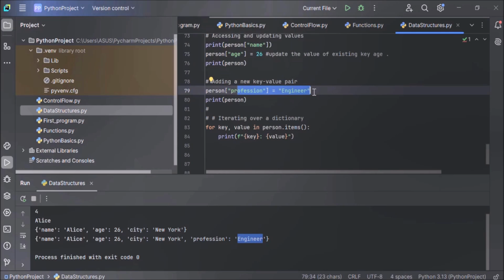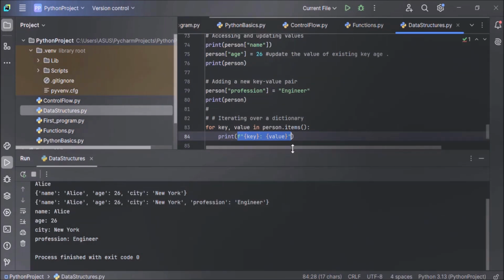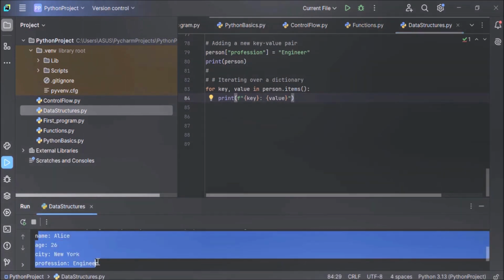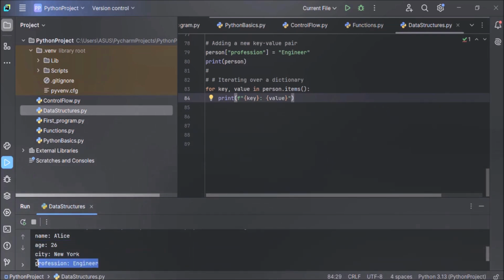So on the fourth iteration, key equals profession and value equals engineer will be returned. And we are using F-string formatting to print each key and its value in the format key and value. Now let's execute our code and see the output. You can see the output here. All the keys and their respective values are printed here: name Alice, age 26, city New York, profession engineer.